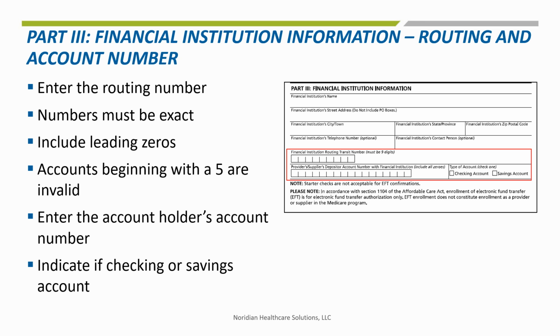Reporting the routing number and the account number, along with the type of account, are the final entries in this section. These numbers inform the Medicare contractor where to send the payments for services rendered by the organization. To ensure that monies go to the correct bank account, it is important to be exact in entering this information. Include any leading zeros when entering the numbers. Best practice is to double and triple check what has been entered, as it is easy to transpose or make errors. This completes Part 3. Please proceed to Part 4.